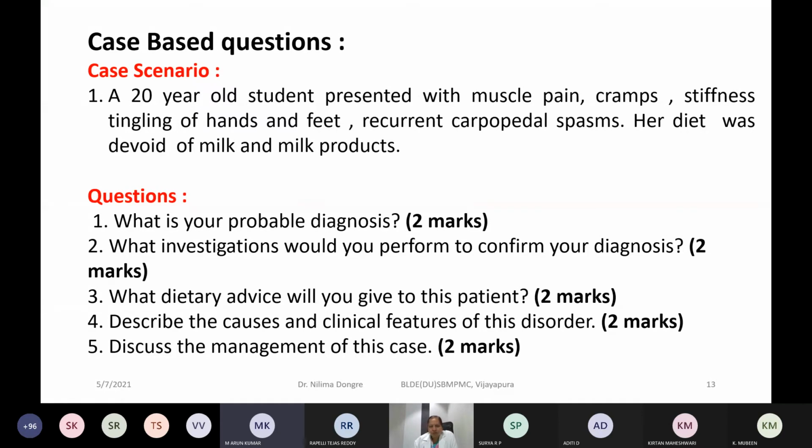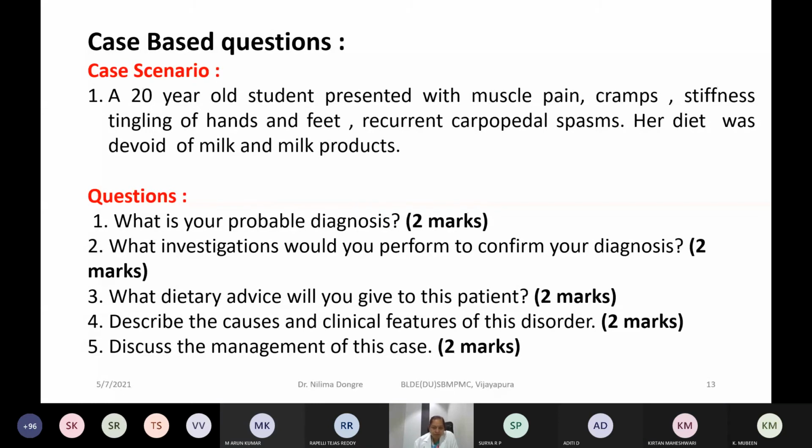Send it to me. Let's see. You have my contact, so you can send it to me. You write down, we will discuss. If there is any problem, I will help you in guiding those. Right? So I hope all of you will write the answers to these questions.